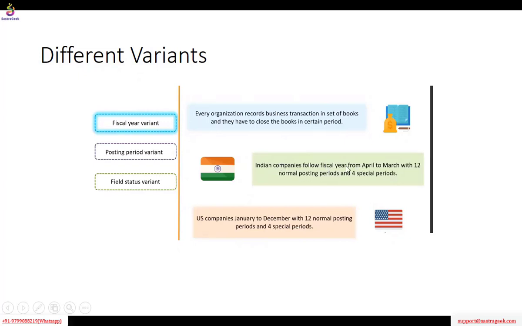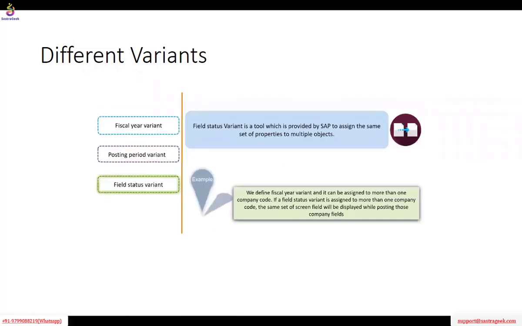Here is the answer to your question mostly. Field status variants.